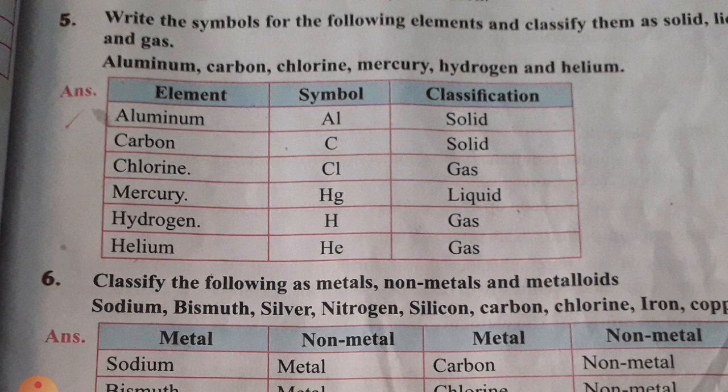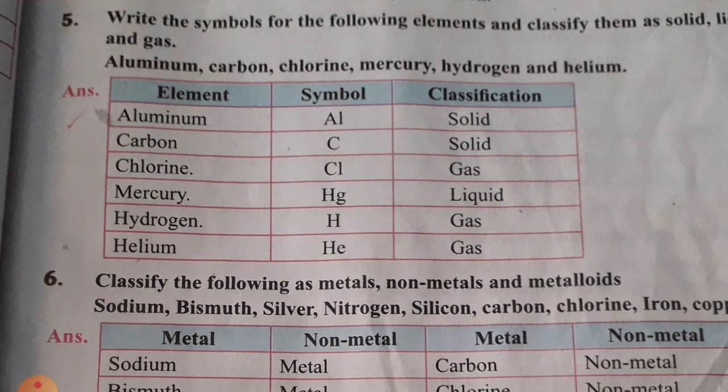The classification is liquid. And hydrogen, the symbol of hydrogen is H. Hydrogen is a gas, like chlorine gas. And the sixth one is helium. The symbol of helium is He. H is capital, e is a small letter. The classification of helium is gas. So how many gases here, children? 3 gases. What are the 3 gases? Chlorine, hydrogen, helium. Only one liquid, mercury, and aluminium and carbon are solids. This is clear to you, children?